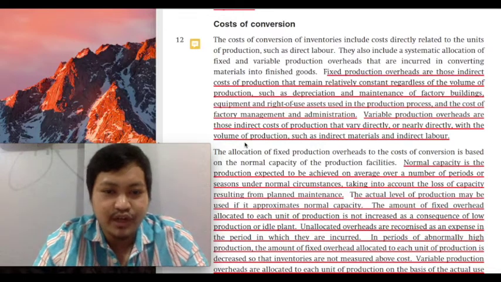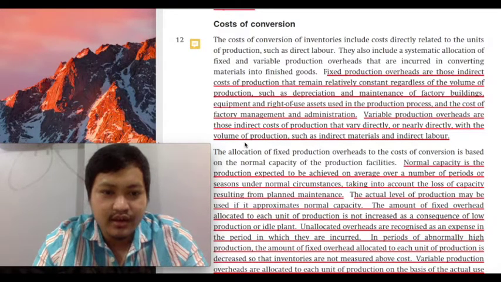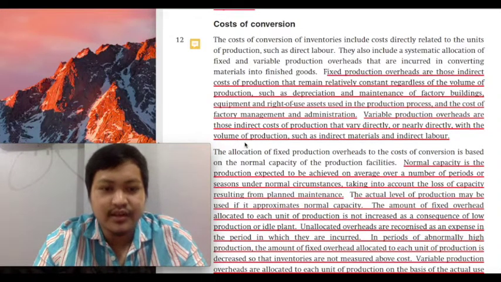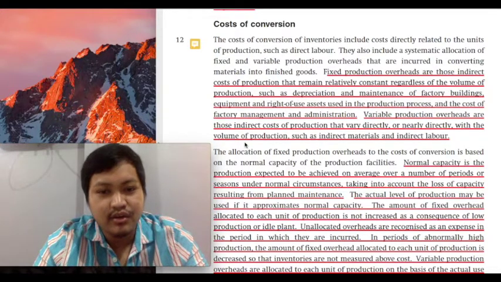But even if production level is low, meaning the number of units produced is low, as a result your total variable overhead would also be low. And that is why, on a per unit basis, your variable overhead would remain constant.